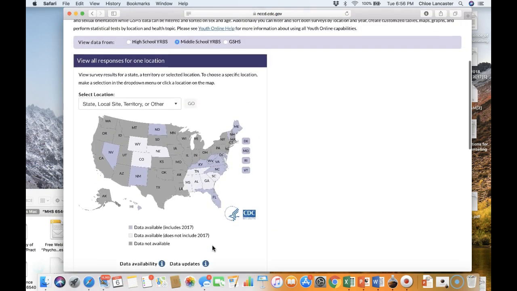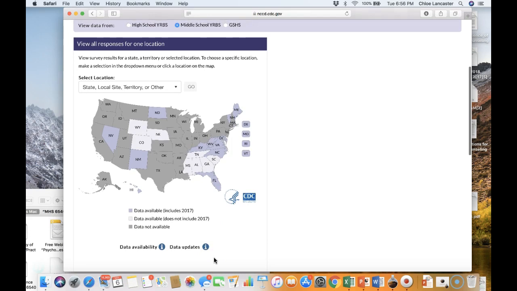So let's see. Well, I think that concludes what I wanted to show you. You really have to just get in there and play with it. Make sure to always click go and then compare to if you want to see if there's any statistical significance between different variables or different populations.